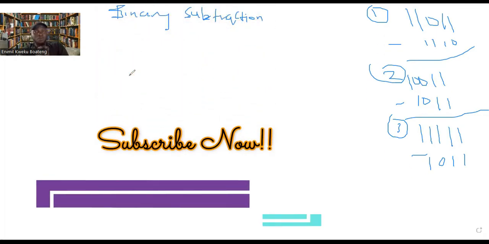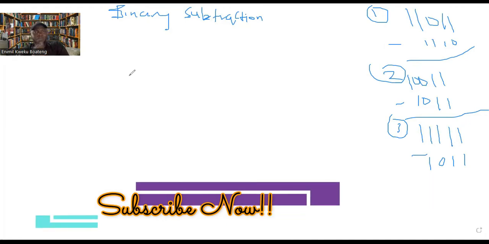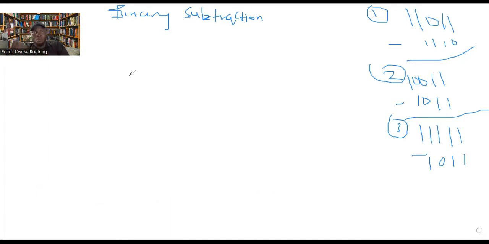They say we borrow, but when you borrow, you are borrowing the base, which is 2. So when you borrow 1, it is the base that you borrowed, which is 2. You add it to where you want to do the subtraction, and it will enable you to do the subtraction. So to quit talking, let's solve this one.